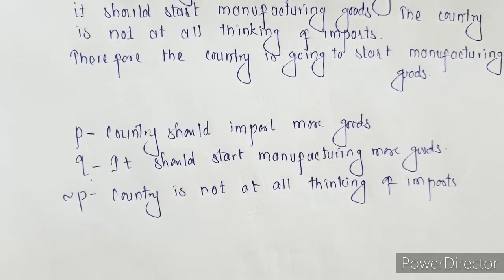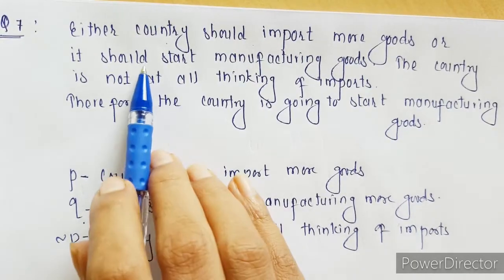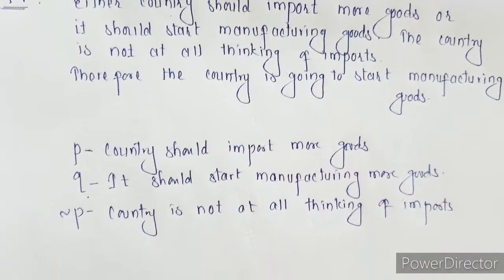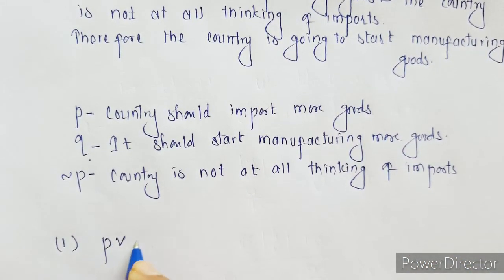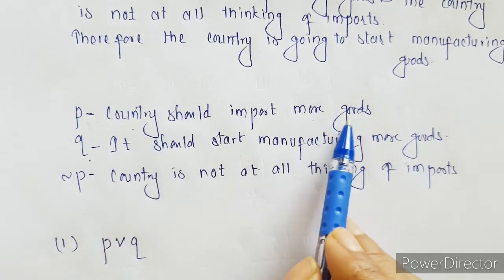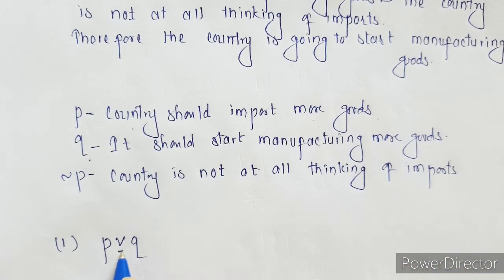So let us write the argument for this. What we have first is: either the country should import more goods or it should start manufacturing goods. So the first sentence we can write as P or Q, and this is nothing but "or".